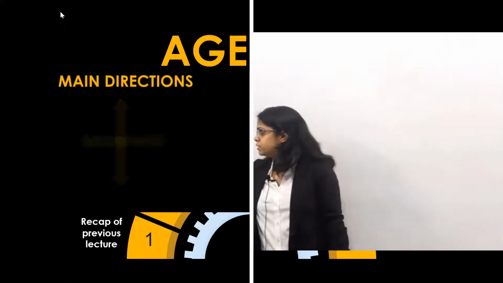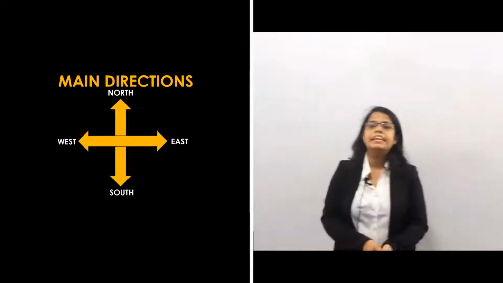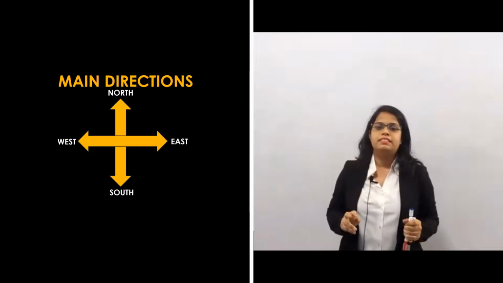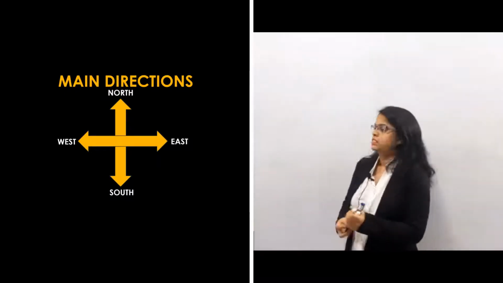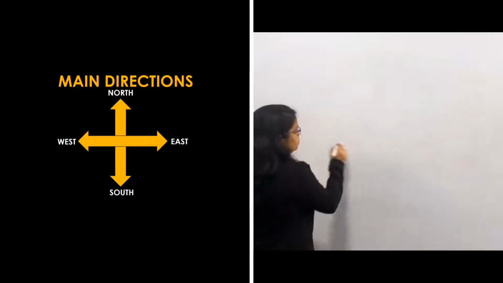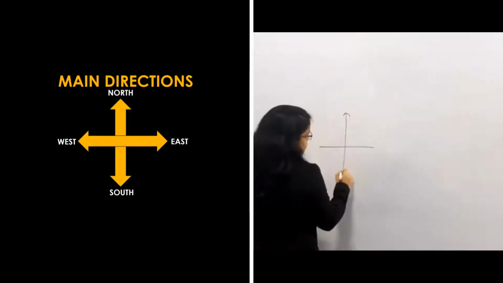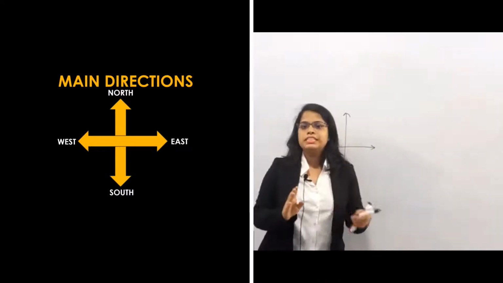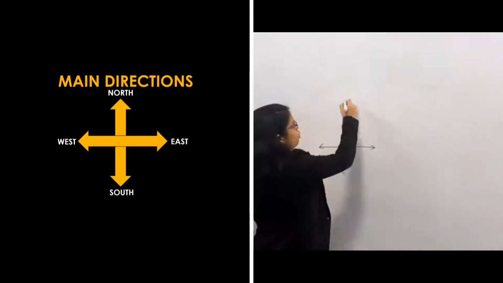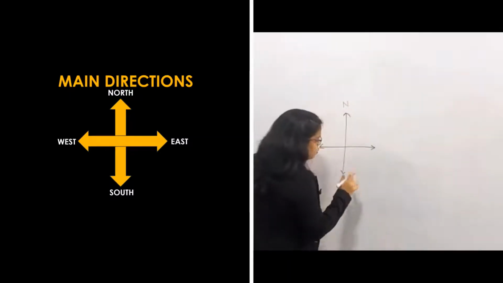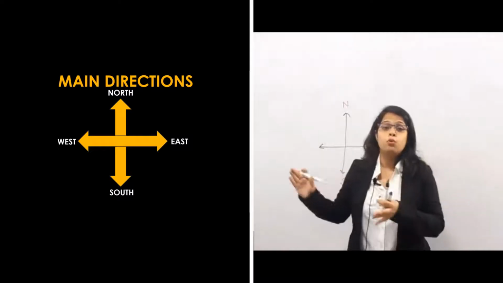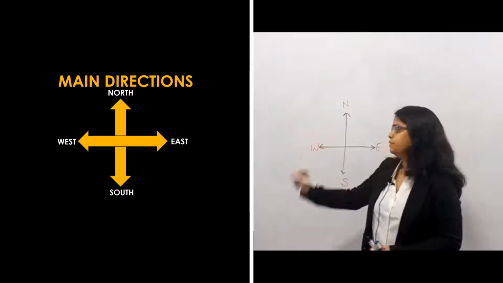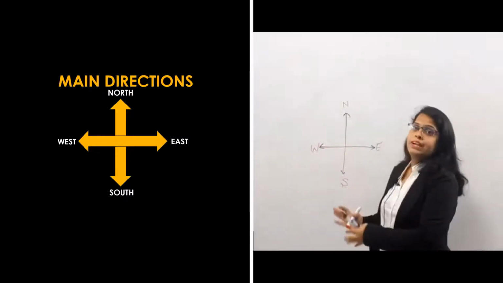So let's take a quick recap. As I said in the starting, there are 4 main directions, right? Which are the main directions? I'm going to explain it on the board. The main directions are 4: north, south, east and west. And how to remember it? North is always upwards, south is opposite to the north, east is always right, so I will take east on the right and west on the left. These are the 4 main directions.